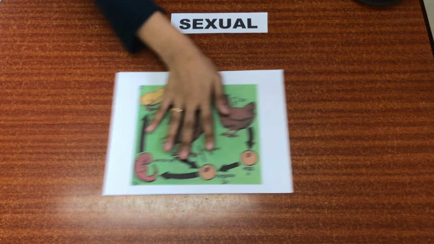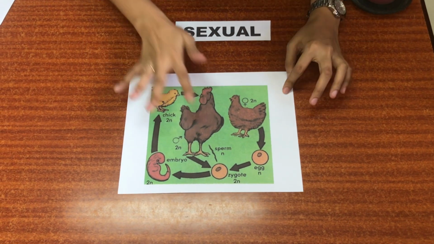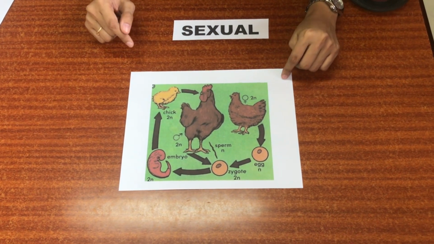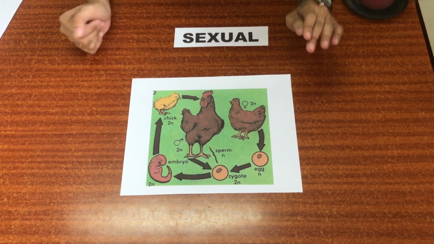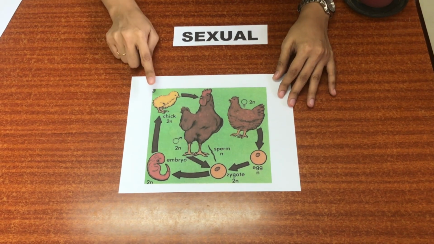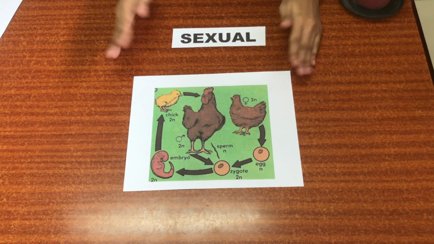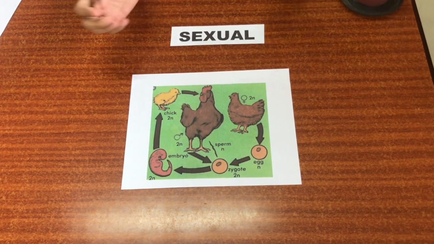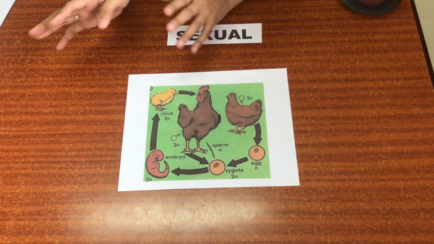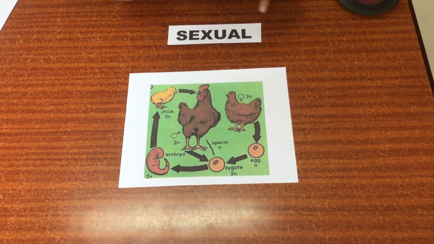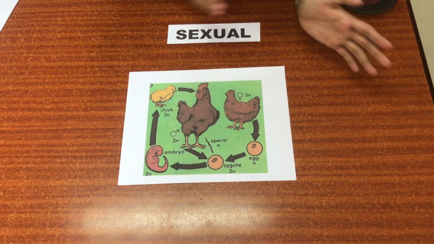Sexual reproduction is the combination of usually a mother or a female and a male or a father to produce an offspring. So let's have here an example. I have here a rooster, that's a father, or the male, and then a hen, that's the female, to produce a chick. We can also have the cows, the dogs, the cats, the mammals or reptiles. Those are sexual if there's a female and a male.